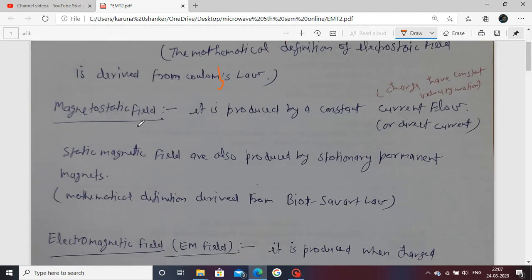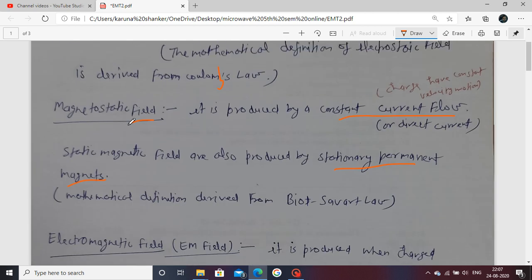Next, the magnetostatic field. The magnetostatic field is produced by a constant current flow. Another source of the magnetostatic field is a stationary permanent magnet. This is also a static field, produced by a constant current flow or direct current. It means no time-varying current is applied in a wire, only constant current. Then around the wire there is a magnetic field, the magnetostatic field.